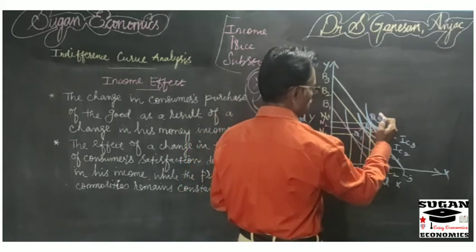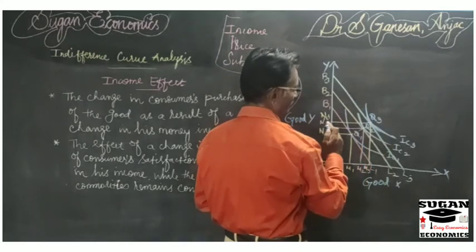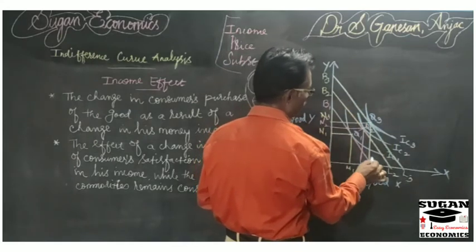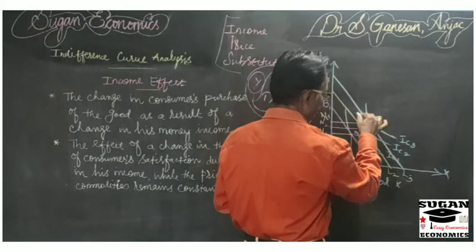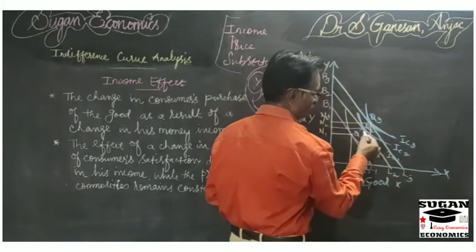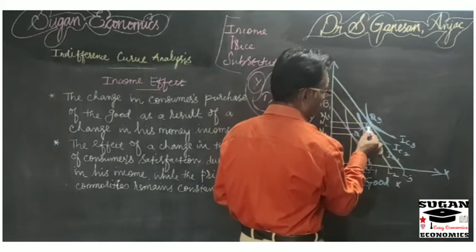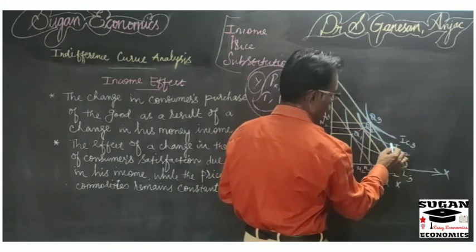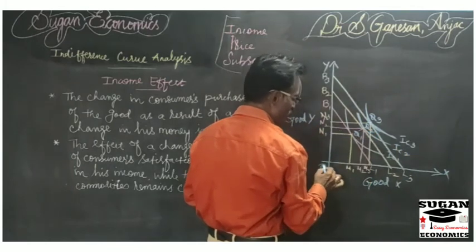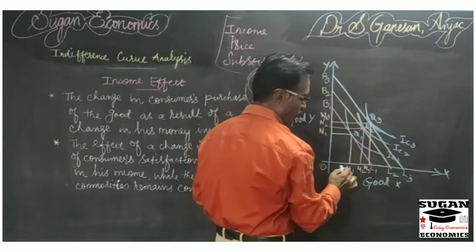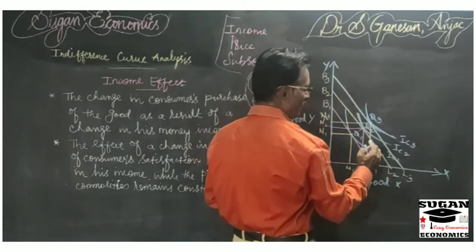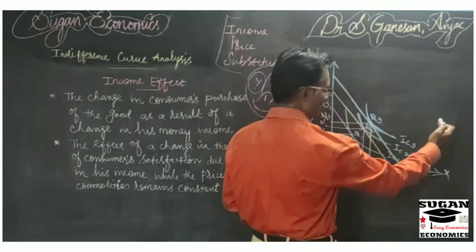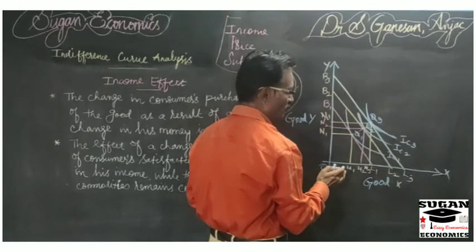Now the income of the consumer increases, the budget line will be shifted from B1 L1 to B2 L2, and we draw the indifference curve which is tangent at point Q2 on budget line B2 L2. So now the consumer is having ON2 amount of good Y and OM2 amount of good X. Again, further the income of the consumer increases, no change in the price of the two commodities.